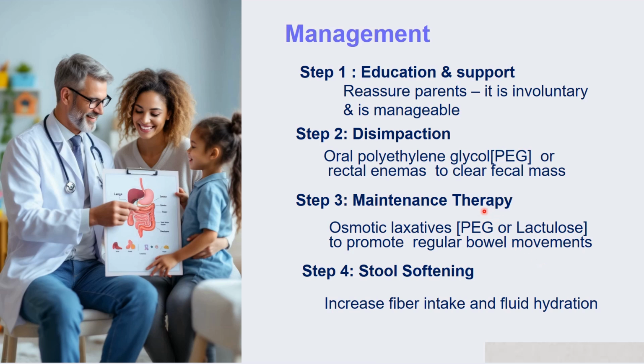Along with that, at step 4, some stool softening conditions or techniques should be applied. That is, increase the fiber intake in the child and then increase the fluid hydration. So plenty of fluid and fiber intake is suggested to the child so that the bowel habit becomes regular.